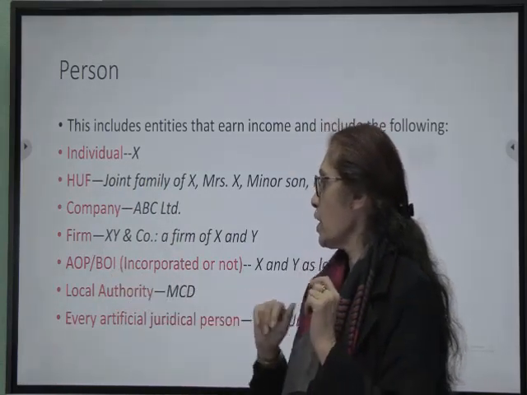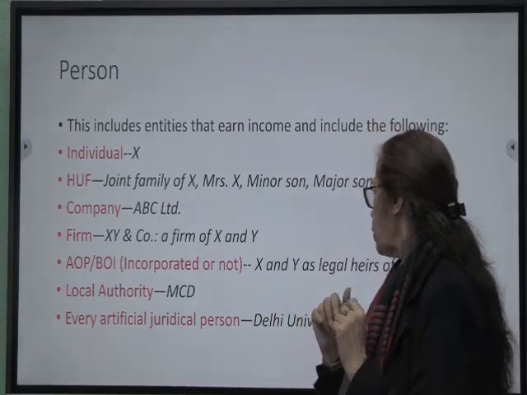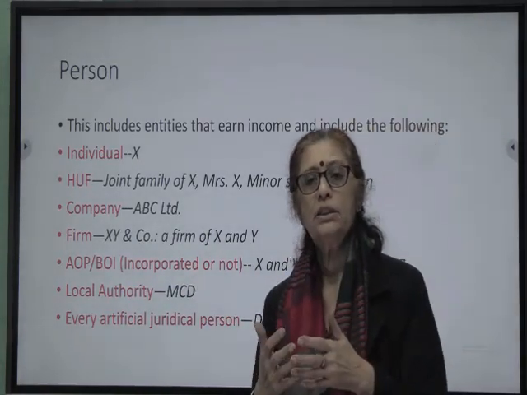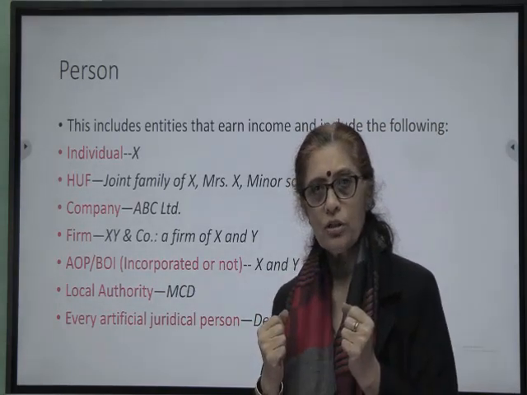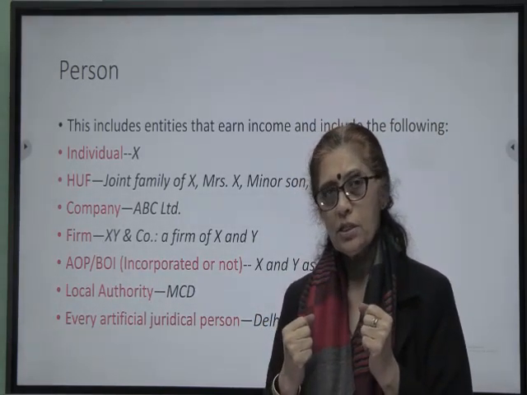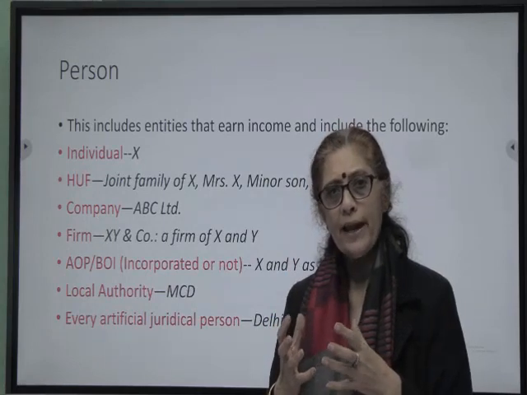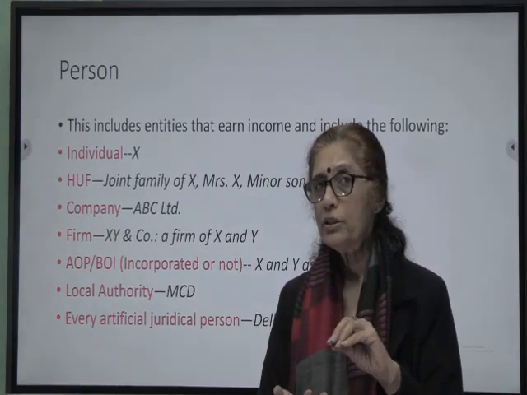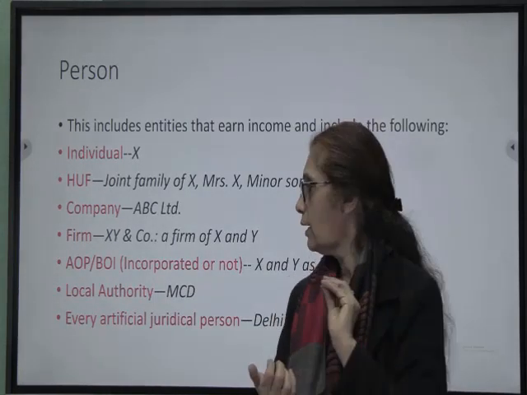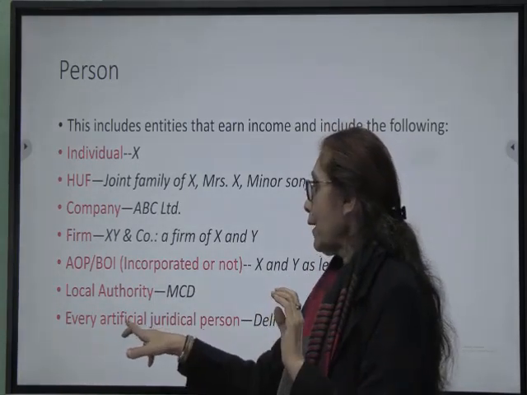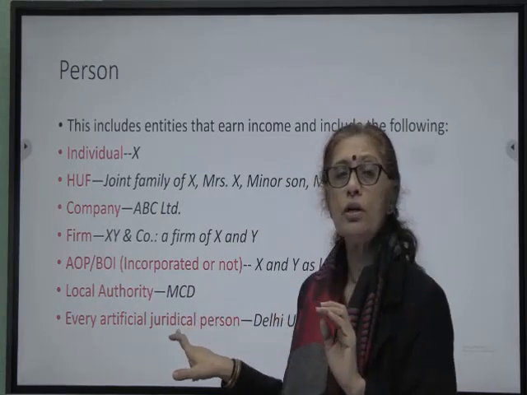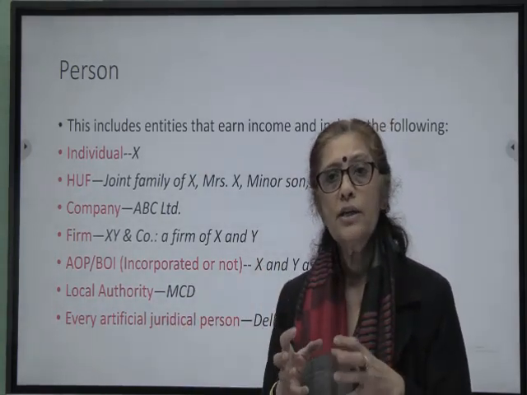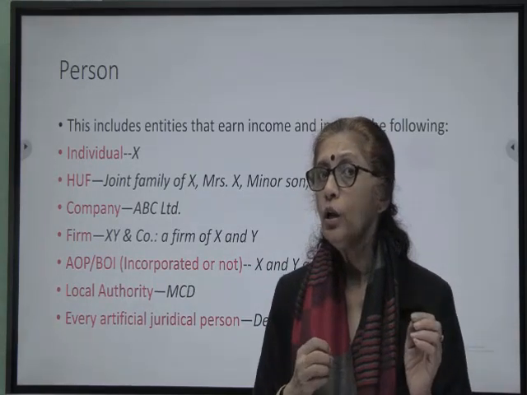Then we have association of persons or body of individuals. Then we have local authority. For instance, in our country, Municipal Corporation of Delhi is a local authority. So income earned by MCD would be taxable in the hands of MCD, the person being the authority, MCD. And every artificial juridical person, the person who is treated as a person in the eyes of the law.